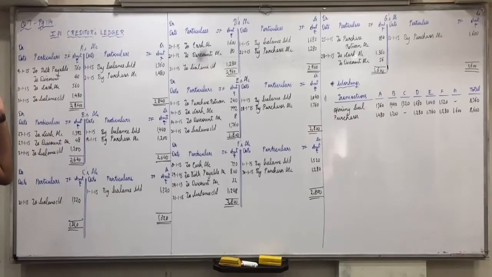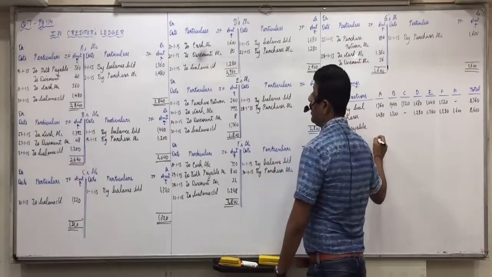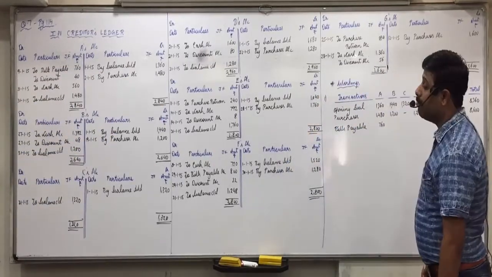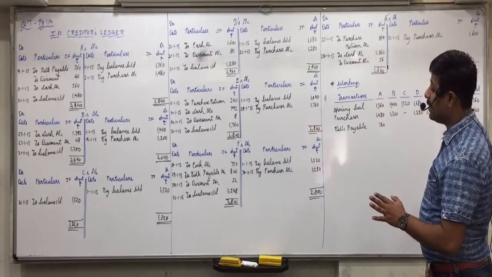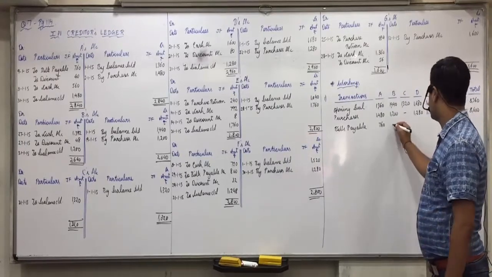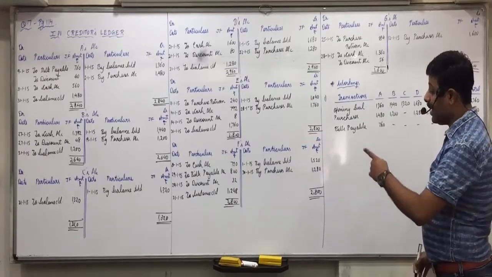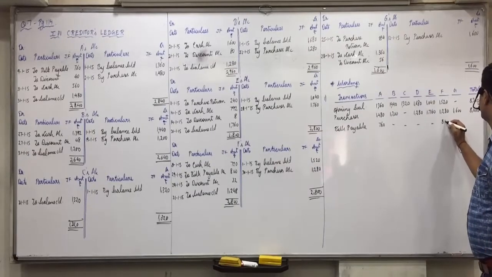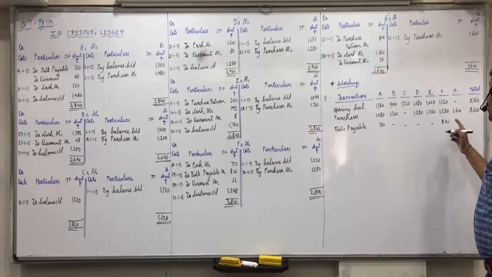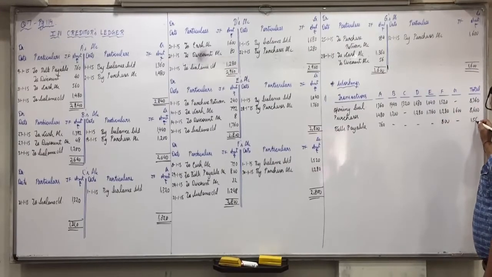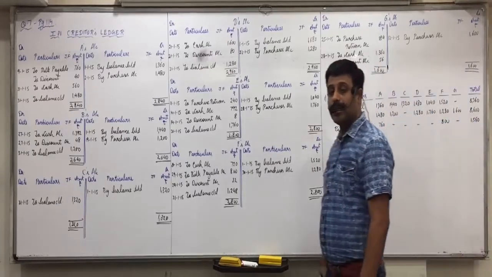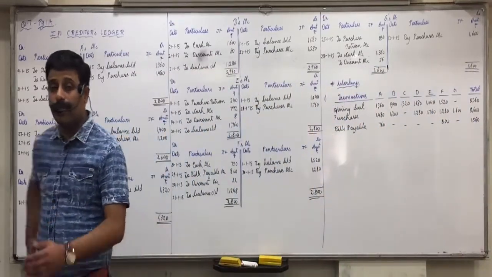So now we take up debit side transactions. On the debit side we have bills payable. In A, 760. In B, C, D, E, we don't have any amounts. In F, 800. In G, we don't have any amounts. So 1560. Understood this? Anyone not able to follow?